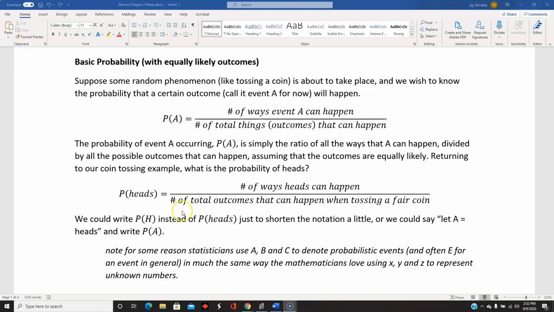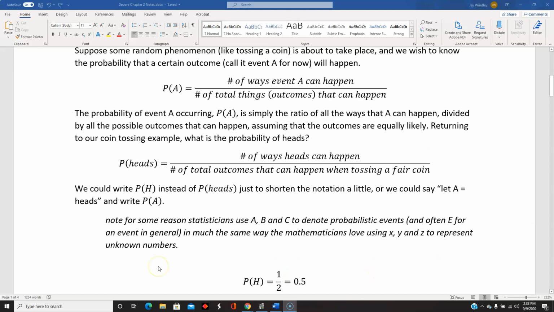You can write it out in words. You can abbreviate heads with the letter H. You could have a statement that says something like, let A equal heads, and then write P(A). You'll notice that in a lot of different probability problems, the capital letters A, B, and C tend to get used a lot in much the same way that X, Y, and Z get used a lot in algebra-based classes.